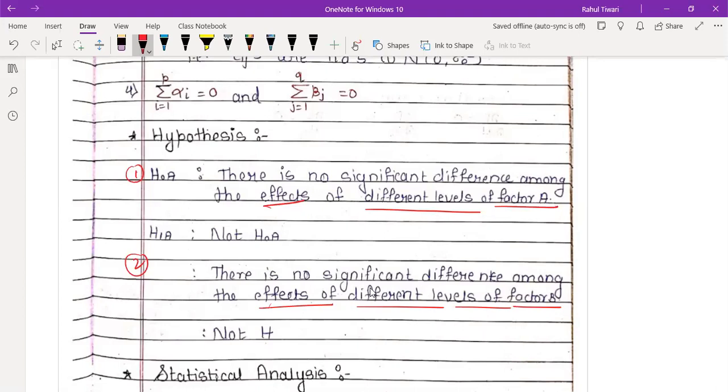But we are assuming that they are independent. So that is the condition we can remove. So we have to just test these two hypotheses in two-way ANOVA. What is the first one? Whether the effect of the different levels of factor A is significant or not. Similarly, whether the effect of the different levels of factor B is significant or not.